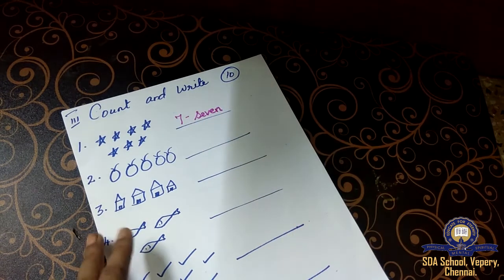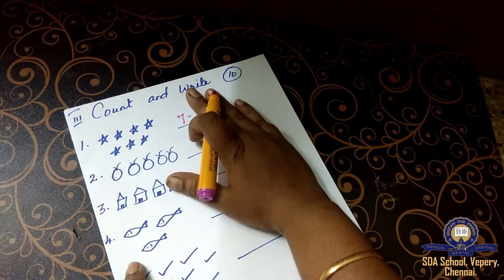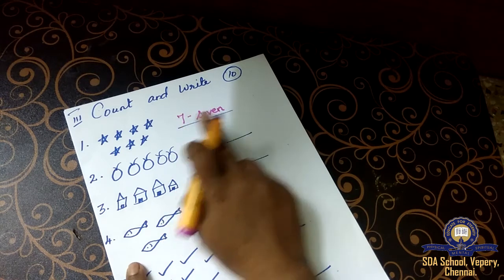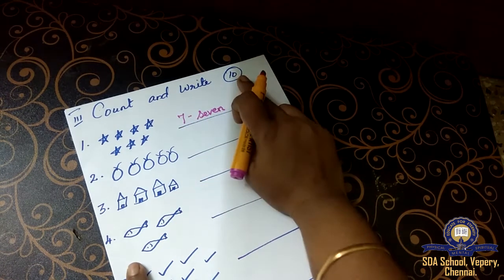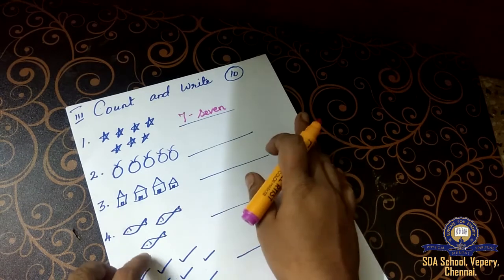S-E-V-E-N. If you write like this only, I will give you marks. If you just write only 7, I'll give you only 1 mark for it. Is it clear, children? This is a very, very important thing. You have to write the number and the number name. Then only you will get the full mark. If you write only the number, no marks for you.